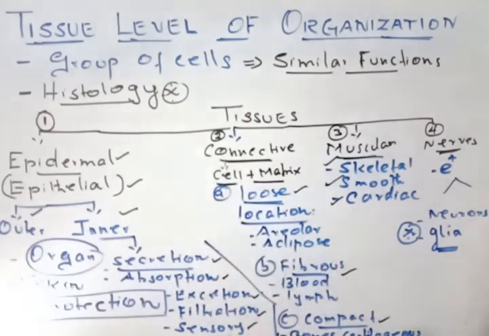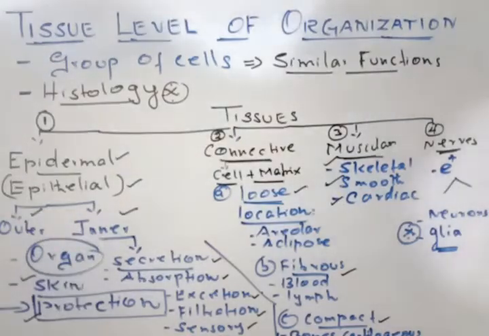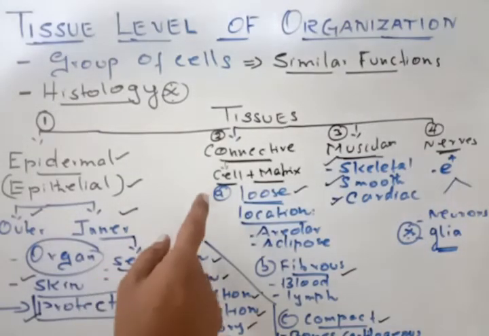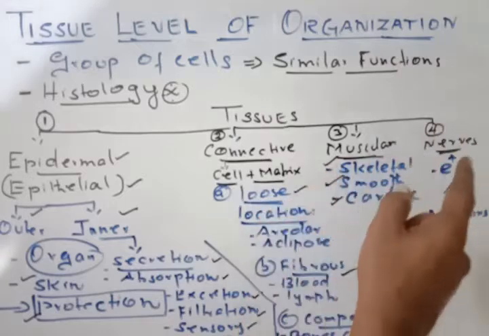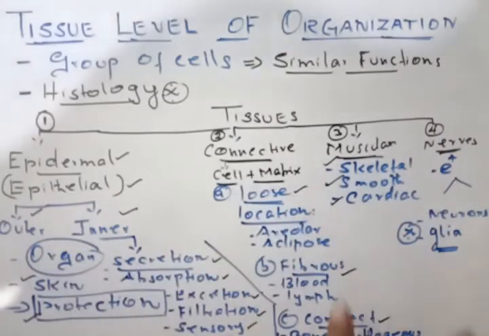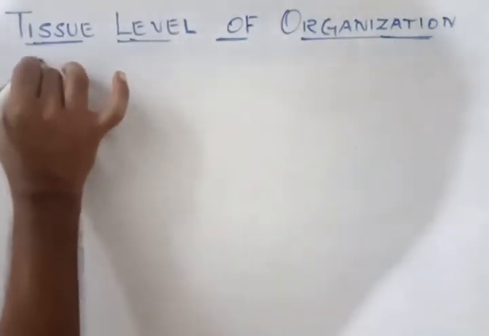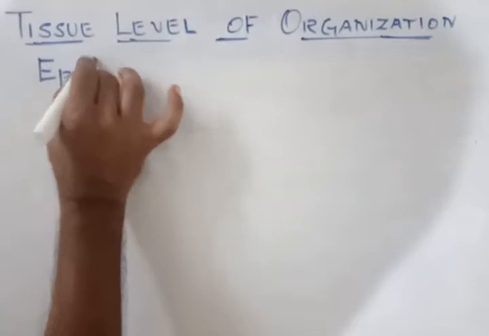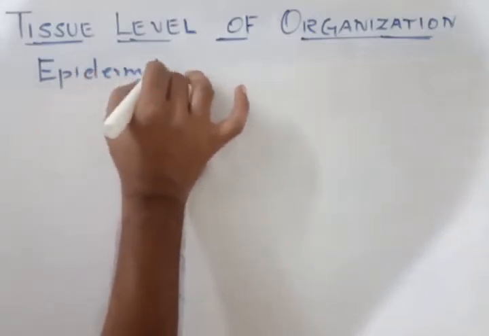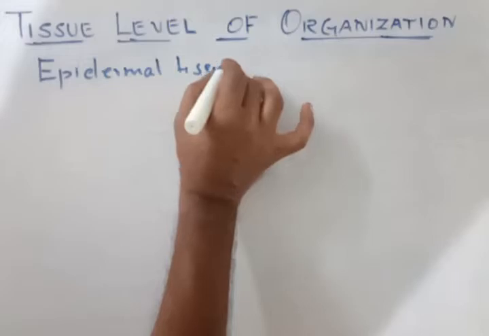Every tissue we will study in detail in the following classes. So we have this picture, a flow chart that explains the entire tissues of the animal. We have epidermal tissue, connective tissue, muscular tissue, and nervous tissue. Each one is classified into different types, and all that we will now study in detail. We will study in detail about epidermal tissues.